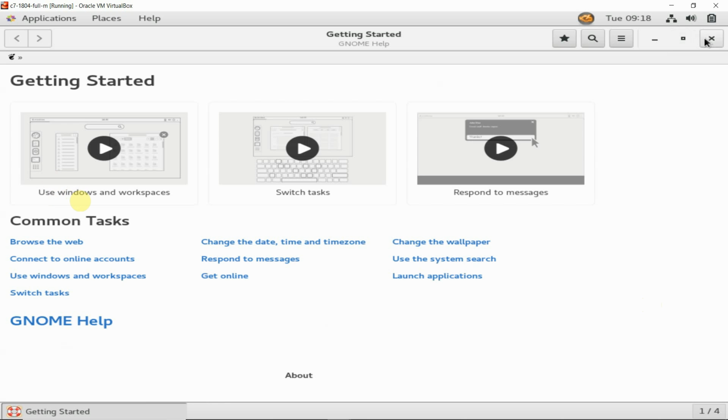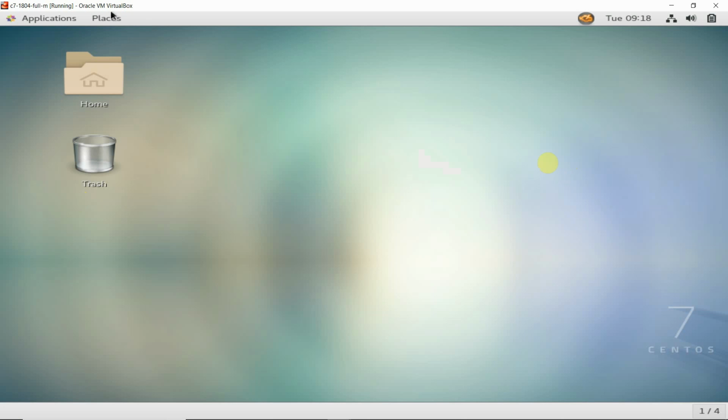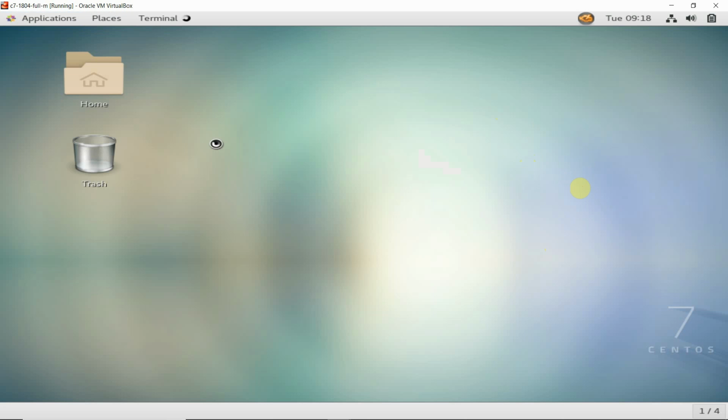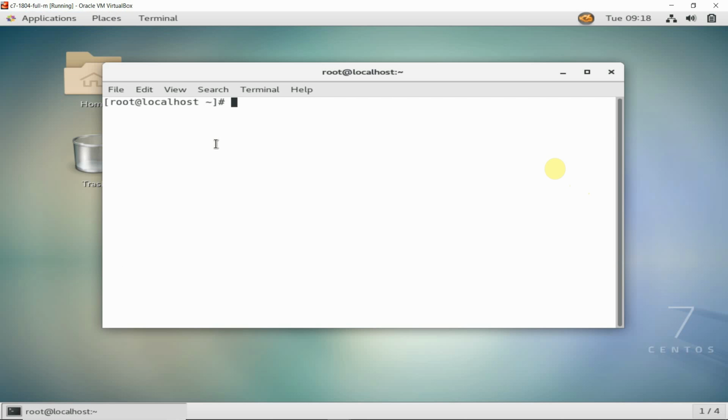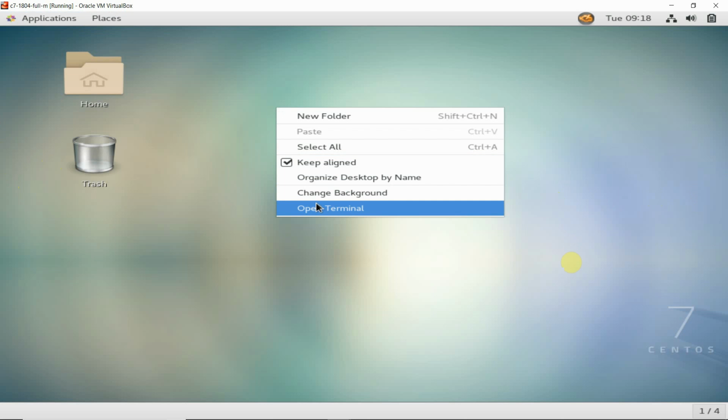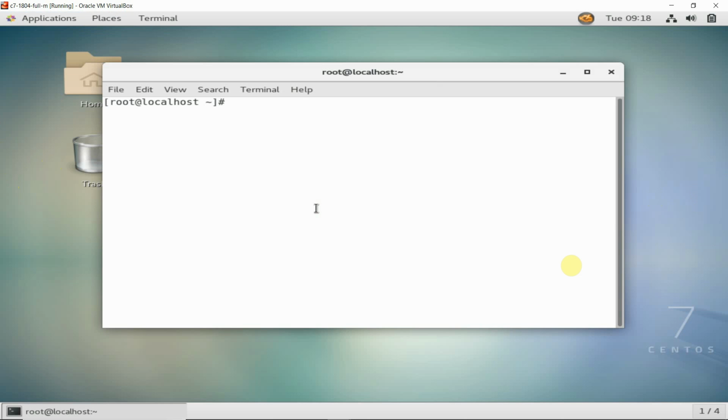I will close this. With terminal windows, what we can do, that means now we are logged in as root user. We could have opened the terminal with a right click, open terminal. That means we were able to set up our Linux.